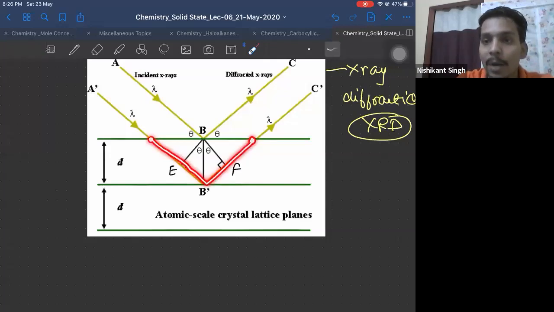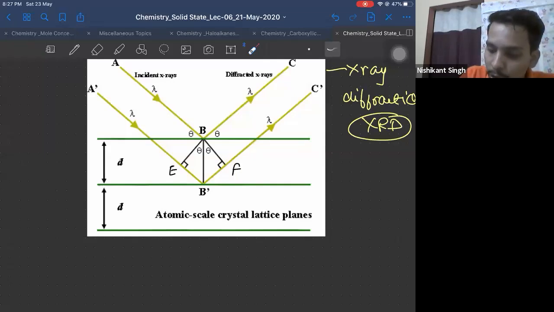How much extra path is ray 2 traveling? When you shift from ray 1 to ray 2, this is the extra path, correct? It is covered from here to here. So this length and this length are equal. This length it has to travel extra because you have shifted from here to here. This is the length which the second ray has traveled extra, and this also is a length which the second ray has traveled extra.